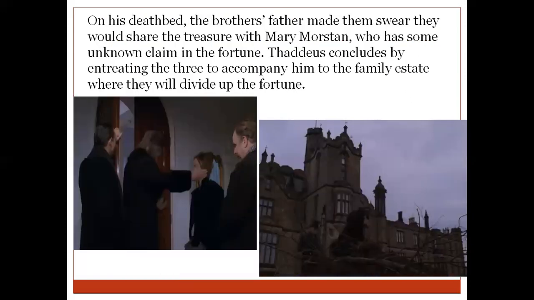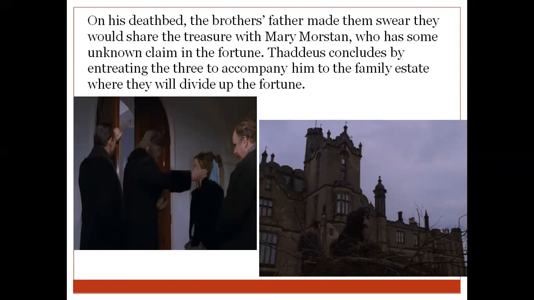On his deathbed, both brothers, Thaddeus Sholto and Bartholomew Sholto, were made by their father to swear that they would share the treasure with Mary Mostyn. He tells them that there is one lady who also has a share in this treasure. So when you find and get this treasure, you should share it with her as well. She also has an unknown claim in the fortune of this treasure.